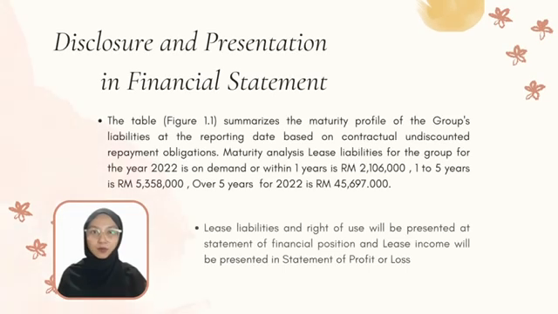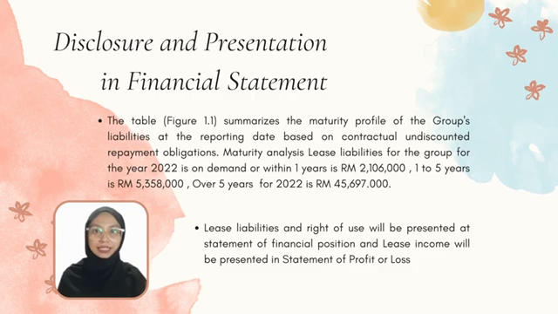The table in figure 1.1 summarizes the maturity profile of the group's liability at the reporting date based on contractual undiscounted repayment obligation. Lease liability and right of use asset will be presented in the statement of financial position and lease income will be presented in the statement of profit or loss.